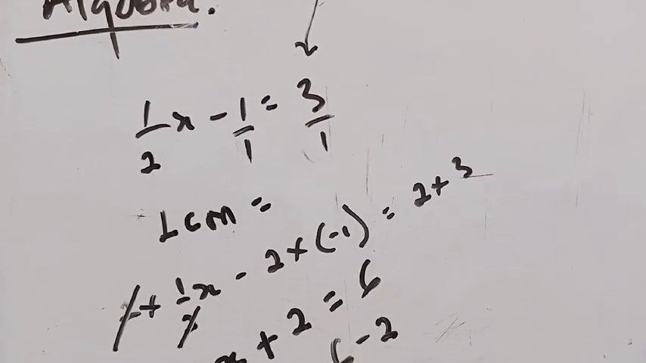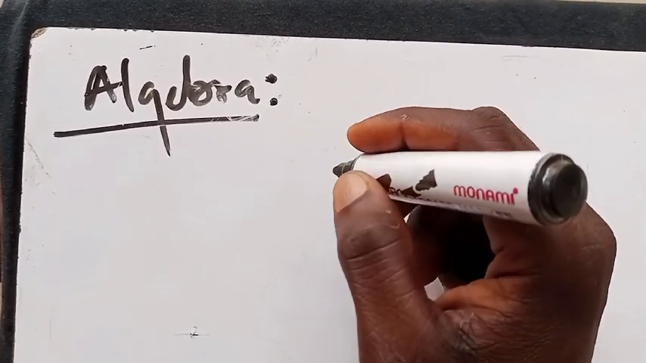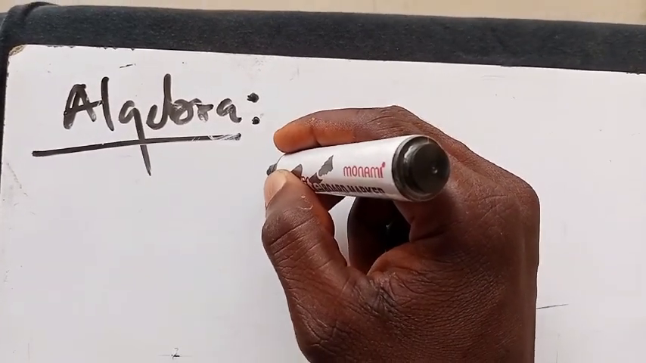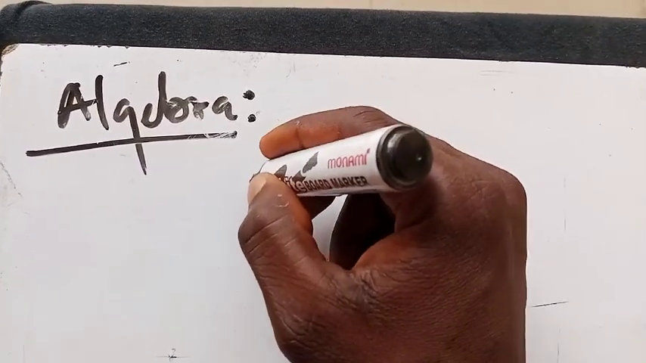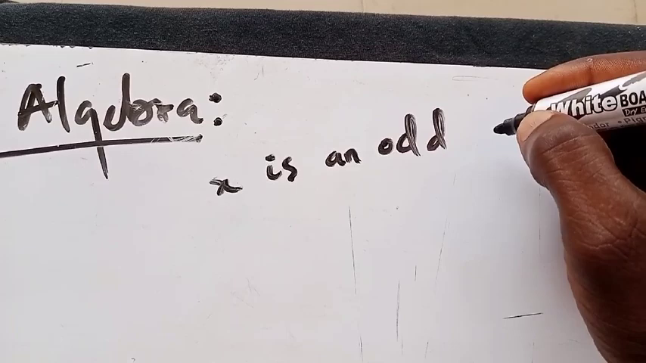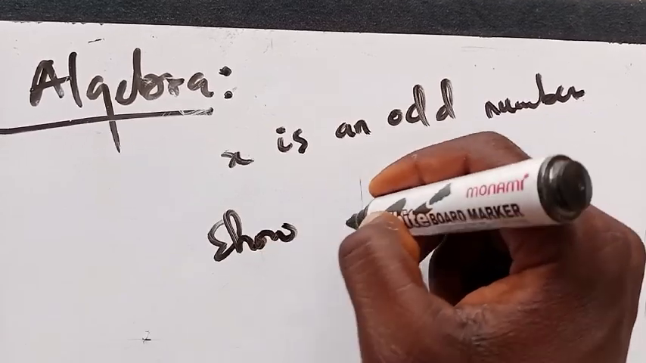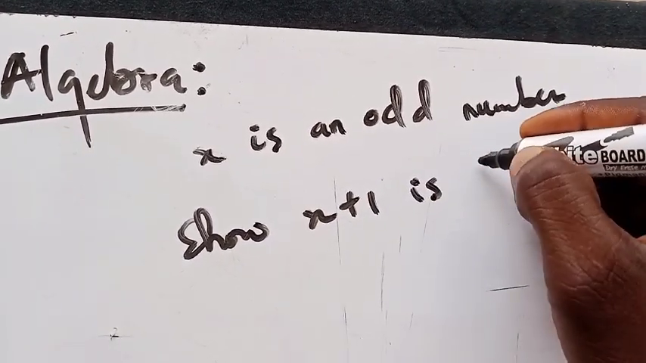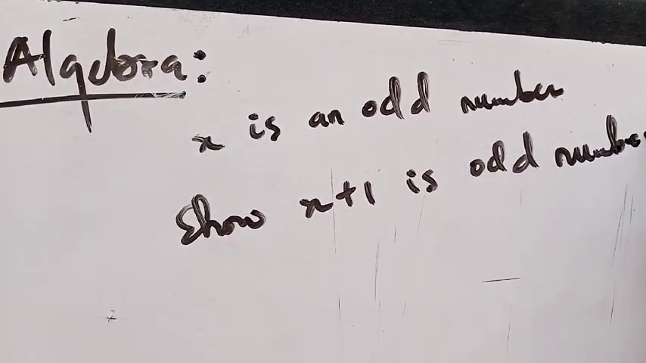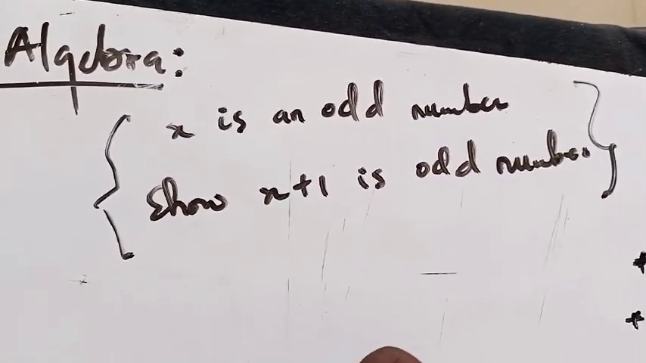In advanced level, there are questions like this. Let me try and generate one question. Assuming we say that s is an odd number, we want to show that s plus 1 is what? An odd number, right? Okay, so this is very simple, for demonstration or understanding purposes here.